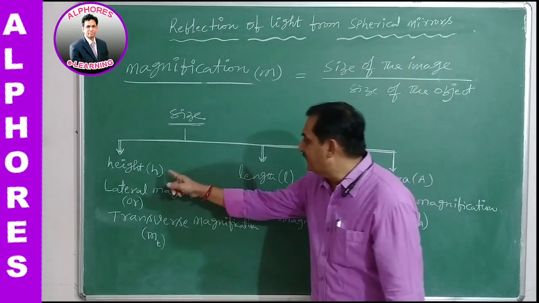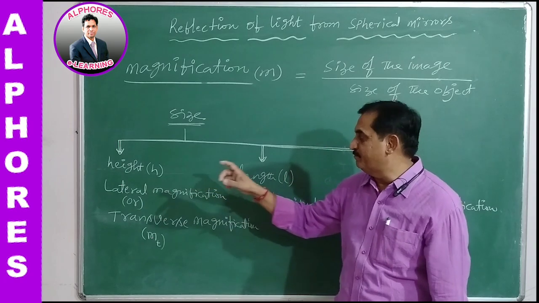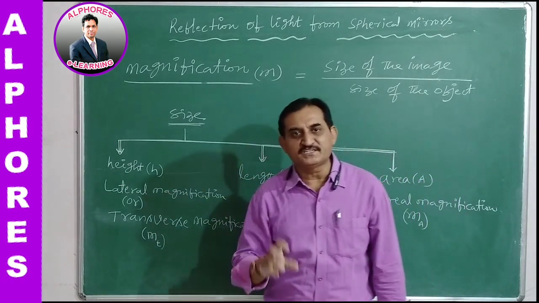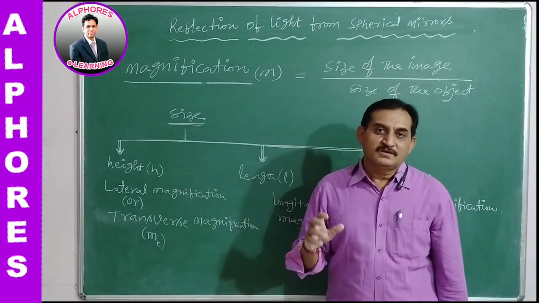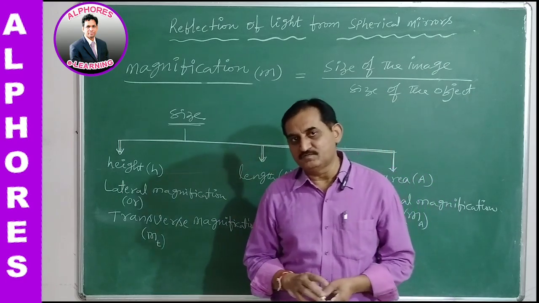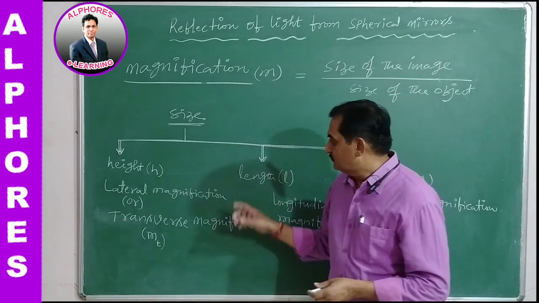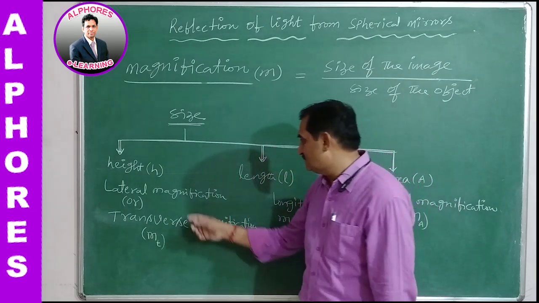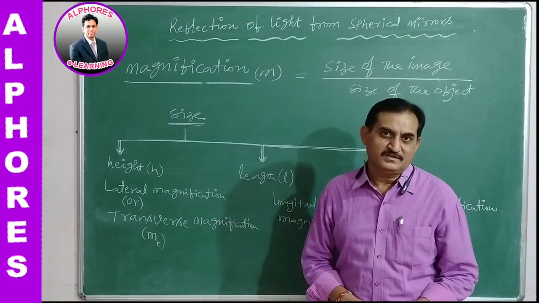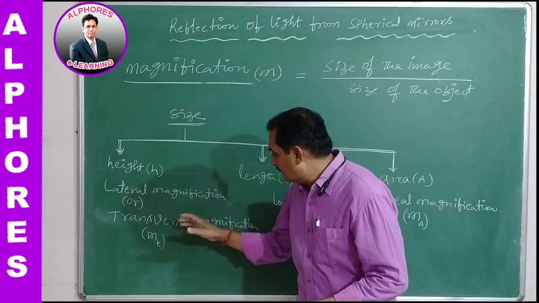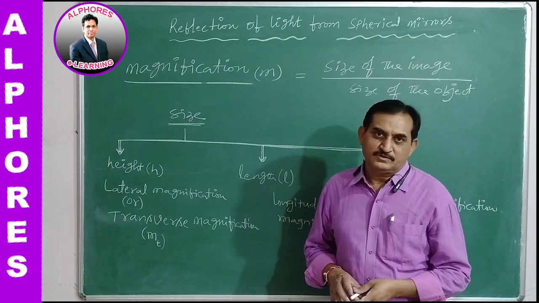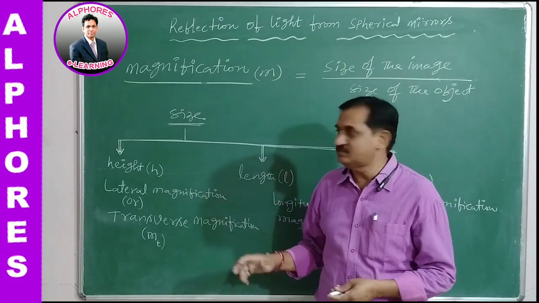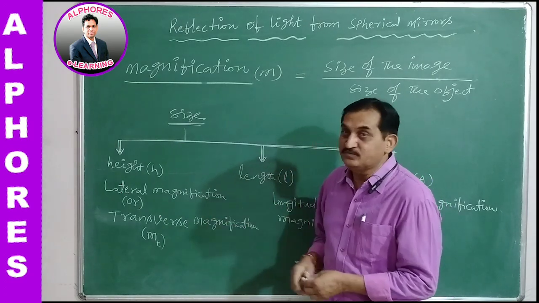While you are measuring the height of the object and the height of the image with reference to the principal axis of the spherical mirror, in such a case the magnification is given the name lateral magnification, which is known as transverse magnification. So how can we understand this height and lateral magnification?